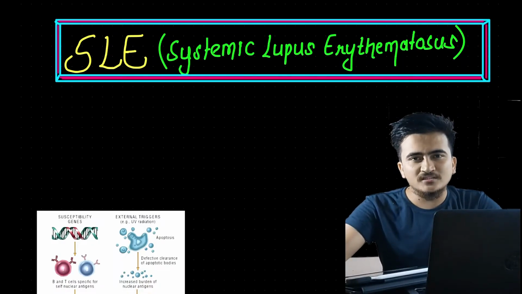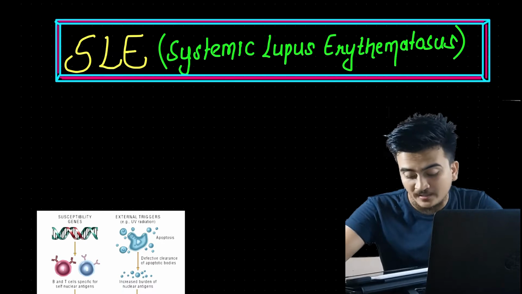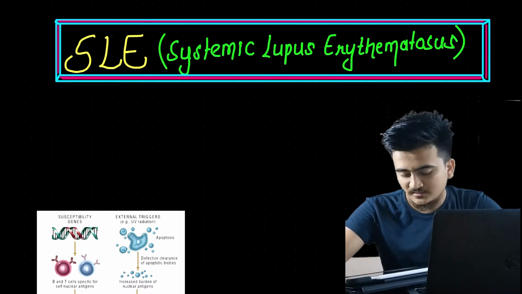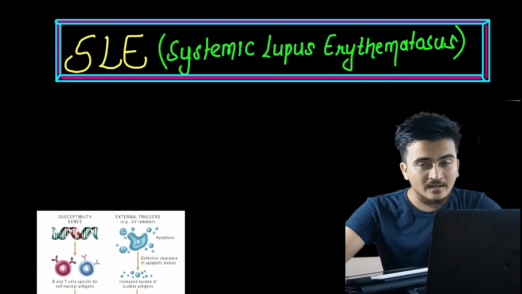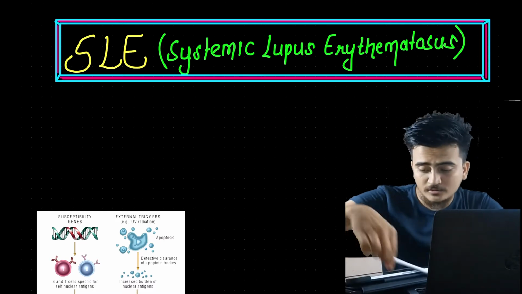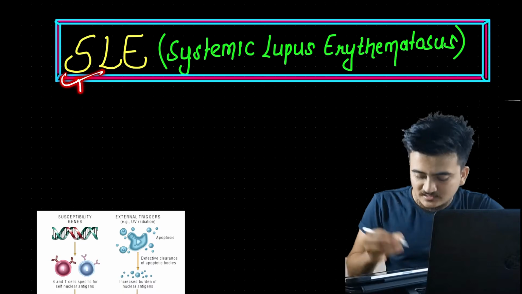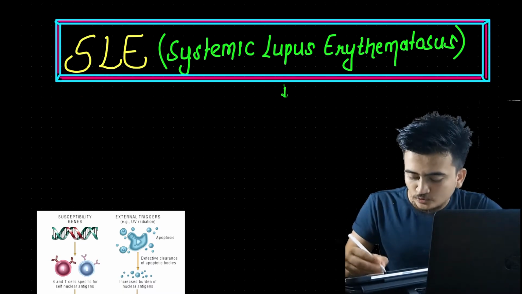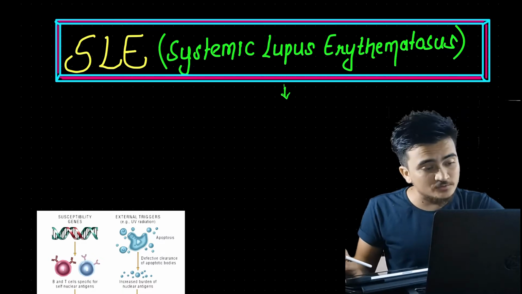If I can figure it out, you too can figure it out. With simple motive, let's begin our discussion on SLE, systemic lupus erythematosus, right? The earlier lecture that we had was autoimmune disease. Now we'll be discussing the topic of SLE. What is this? This is simply an example of what? Autoimmune disease or autoimmune disorder.